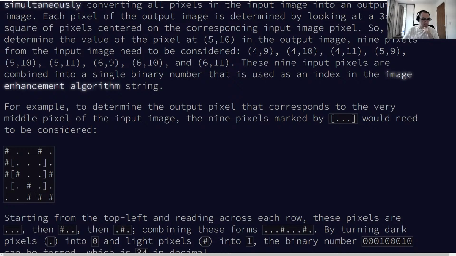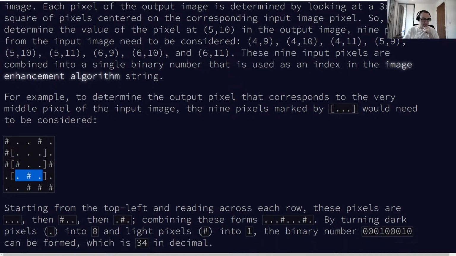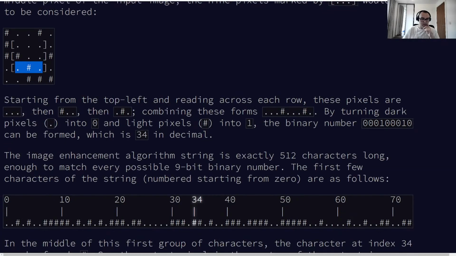So these 9 outer pixels, actually including the main pixel. So all of these need to be considered. Starting from the top left and reading across each row, these pixels are ... then light, dark, dark, I think they are, then dark, light, dark, or maybe backwards. Dark, light, dark, yeah. Okay, converting the dots into zeros and the hashes into ones, we get a binary number, 34.